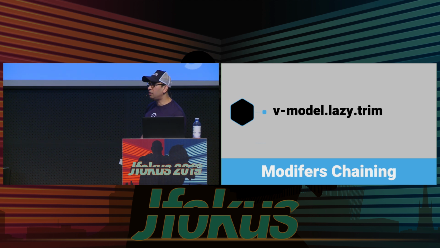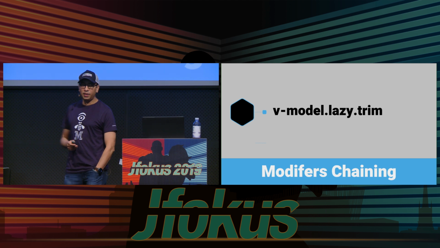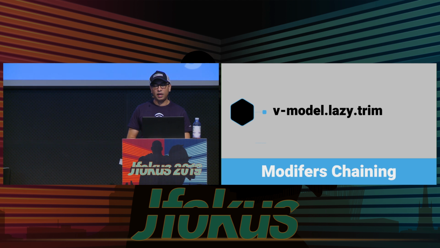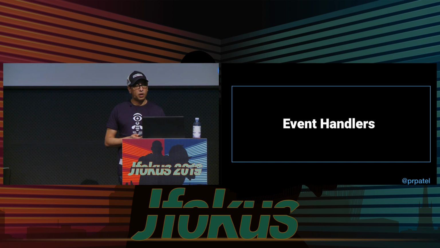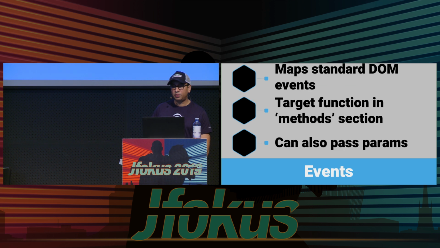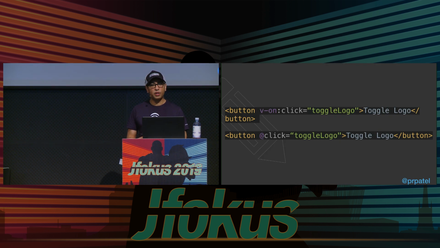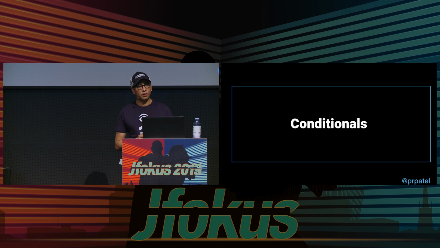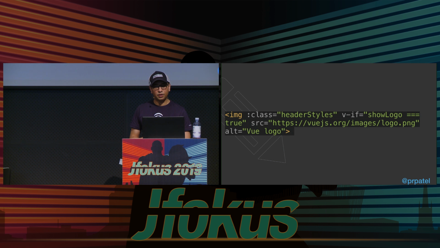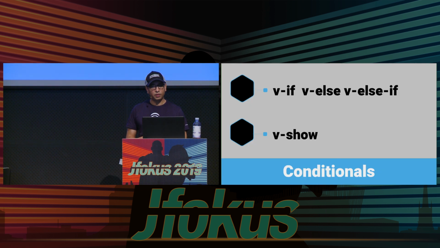And we can do modifier chaining. So we could say for this specific model element, go and do lazy invocation of events for that thing, and also trim it. Okay, so we can do modifier chaining. Quickly make sure we cover everything around event handling, map standard DOM events. We can also pass params, right? So we saw this earlier where we did a v-on:click with our toggle logo. We talked about conditionals already. Okay, and then there's this v-show. We looked at loops already, right?